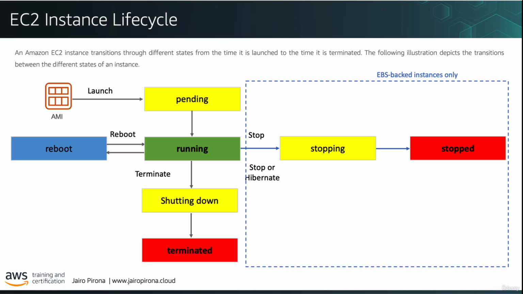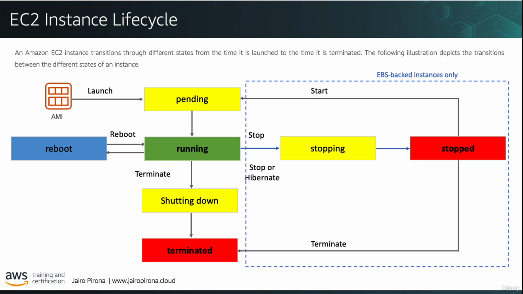Now, from a stopped state, you can also terminate the instance if you wish, and you can never start it again. Or, you can start it and then it will go back to the pending state, and then eventually it will go back to the running state. So, these are the various states and operations you can perform on your EC2 instances. Now, let's take a look at some key facts.